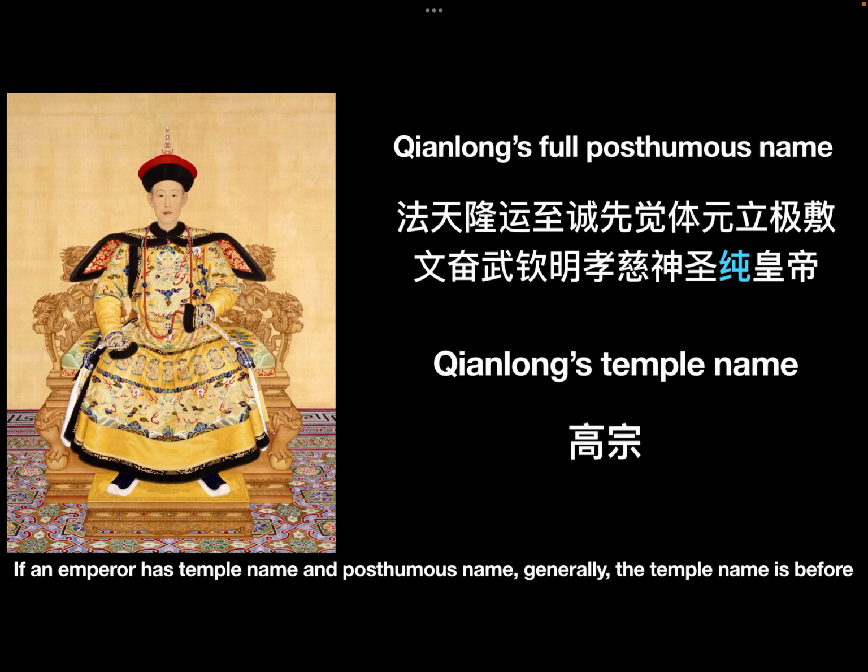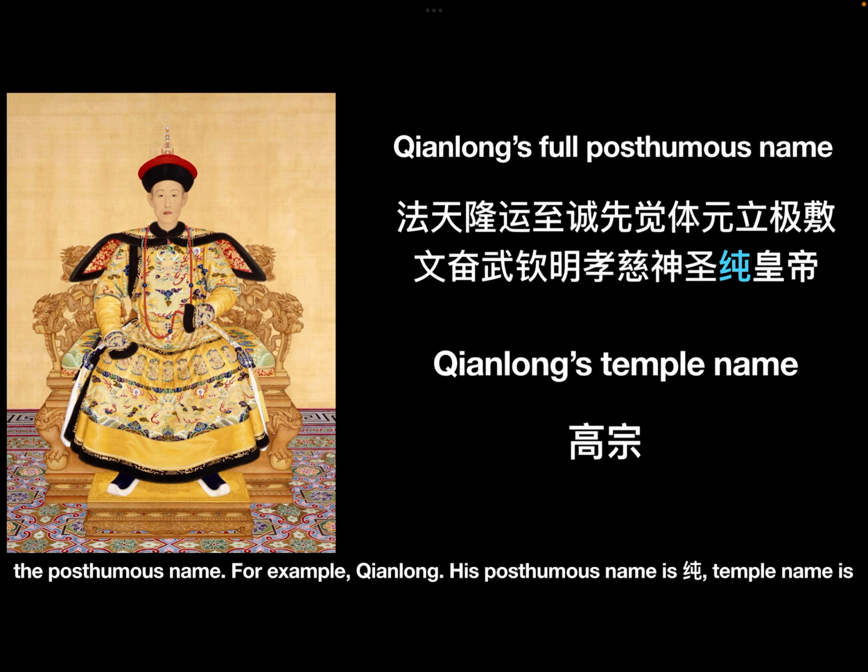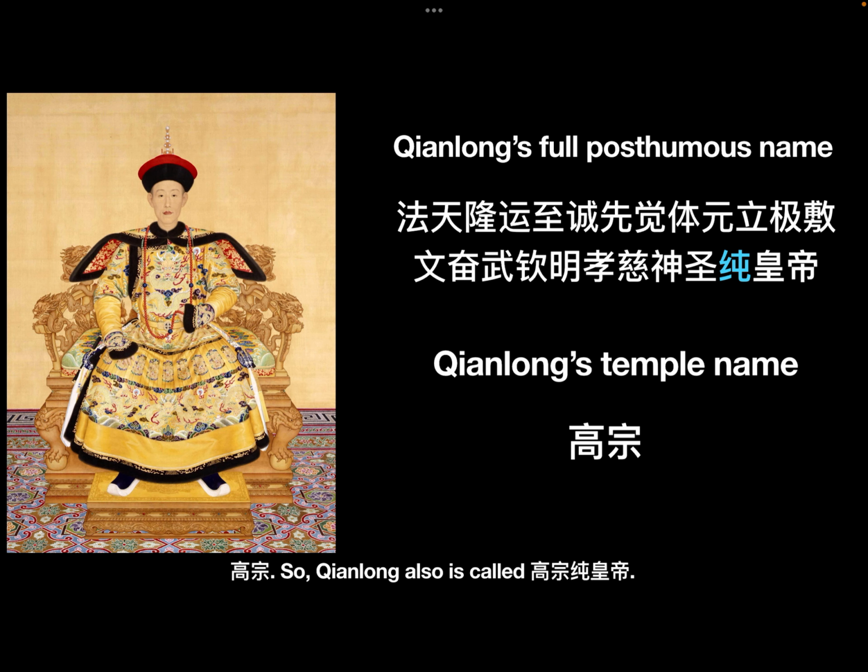If an emperor has a temple name and a posthumous name, generally the temple name is placed before the posthumous name. For example, Qianlong, his posthumous name is Chun, temple name is Gaozong. So, Qianlong also is called Gaozong Chun Huangdi.